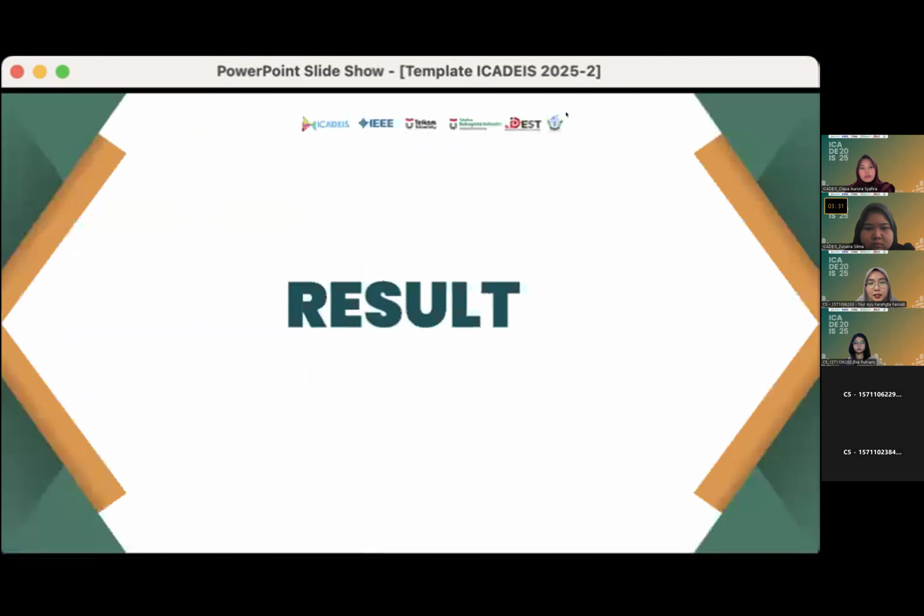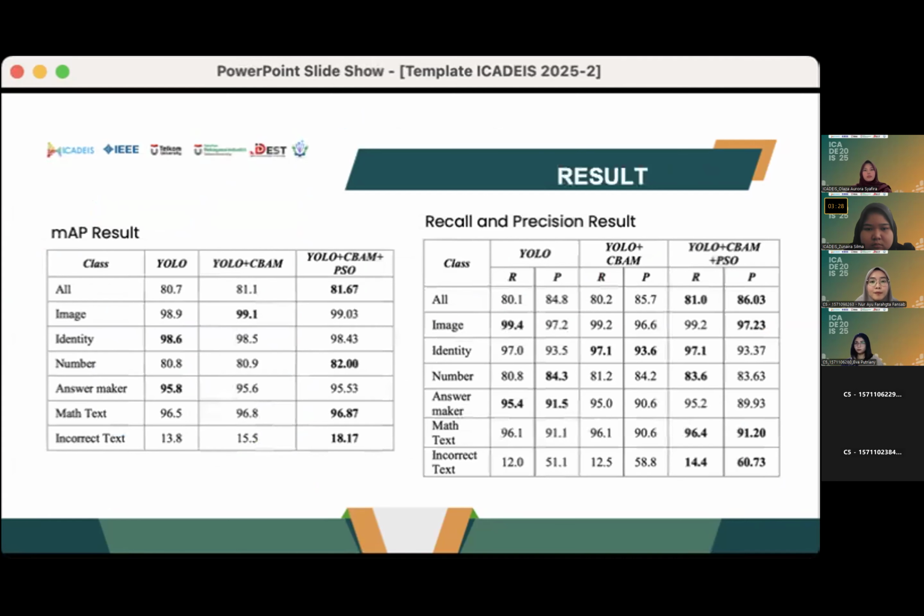Okay, next, the results. This table shows that while improvement across most classes is relatively similar, the most significant increase is observed in the incorrect text class. For mAP, recall, and precision, this class demonstrates the largest gains, with precision improving from 51.1 to 60.73, and the mAP rising from 13.8 to 18.17 after adding CBAM and optimizing the hyperparameters with PSO. This highlights the model's enhanced ability to handle the most challenging class effectively.